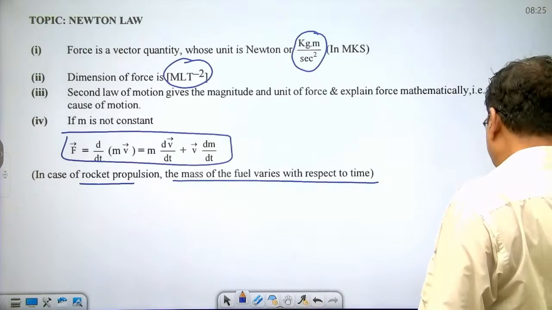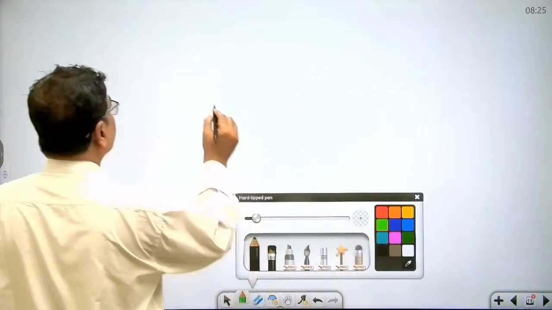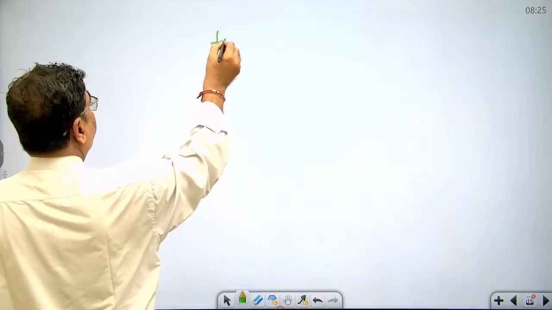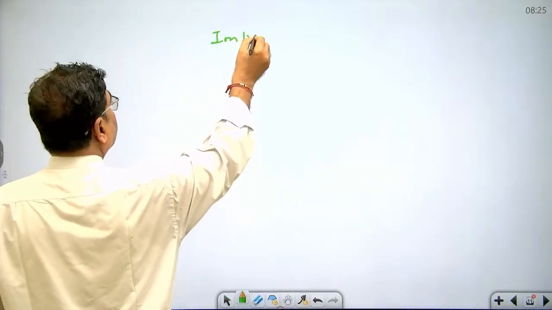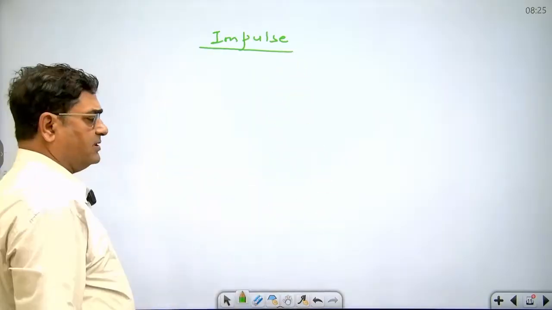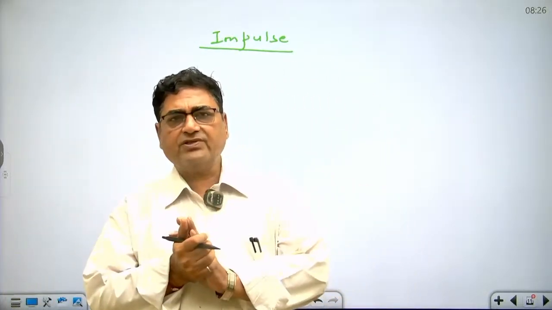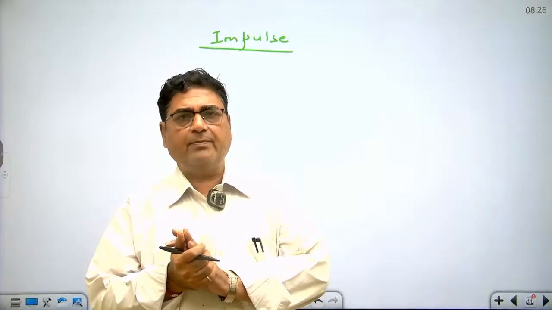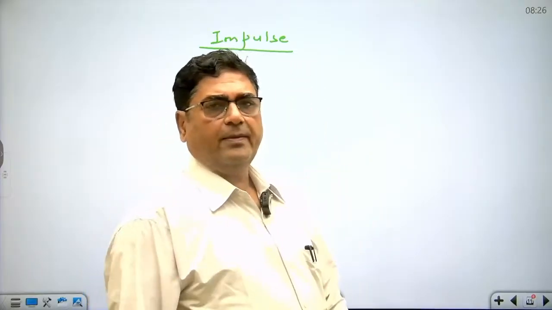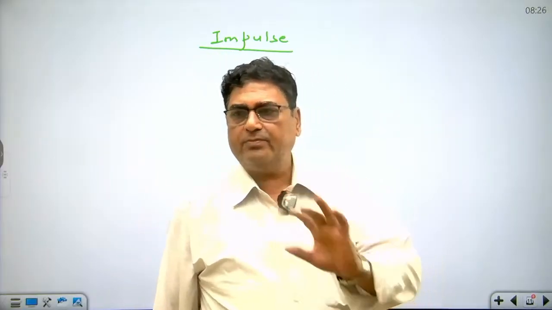Now let's see the third law also. Before going into the third law, let's see one very important term, that is impulse. What is impulse? When a large force acts on a body for a short time interval, the product of force and time interval is called impulse. Okay. Impulse is equal to change in momentum. This is also called the impulse momentum theorem.